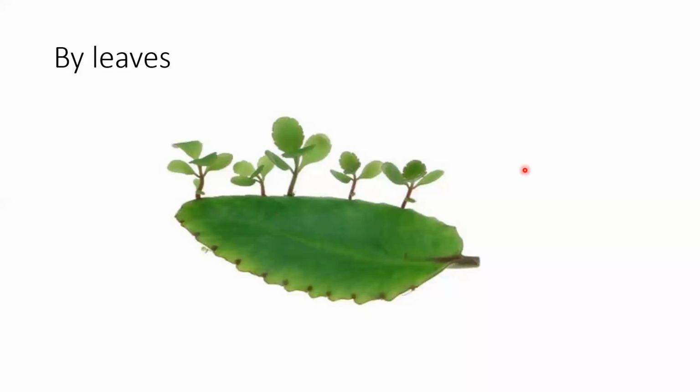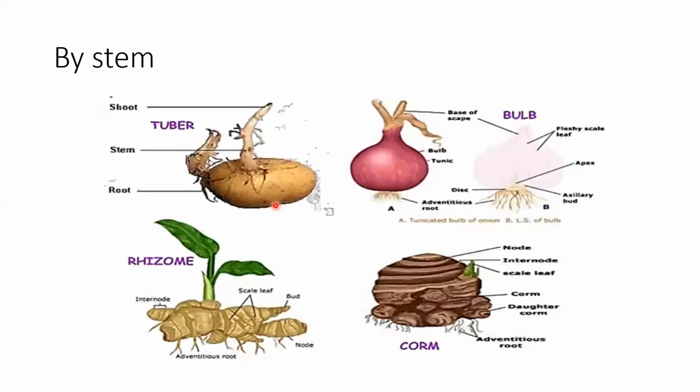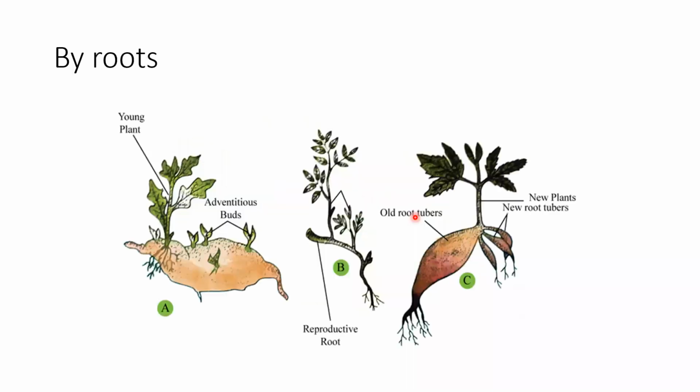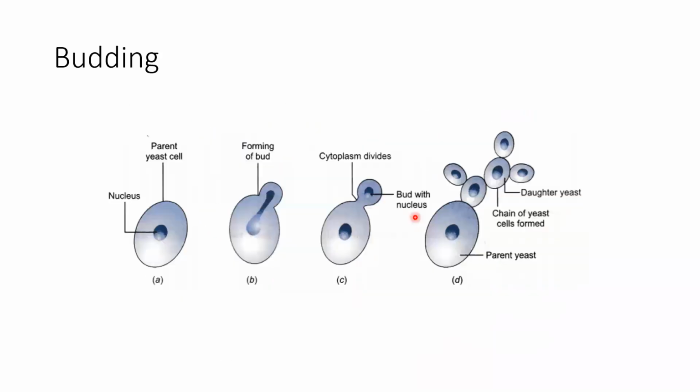So here natural vegetative propagation is over, and now we will discuss artificial vegetative propagation. Any confusion up to here in natural vegetative propagation? Yes, Prayag. From the leaf, the new buds start arising in bryophyllum. Everything else is clear up to here?